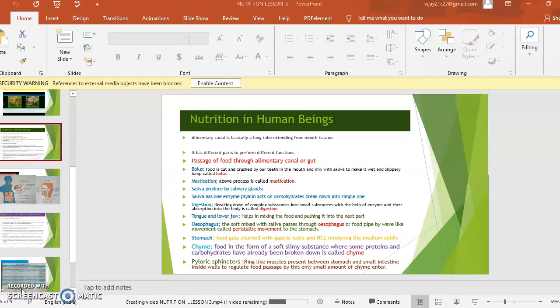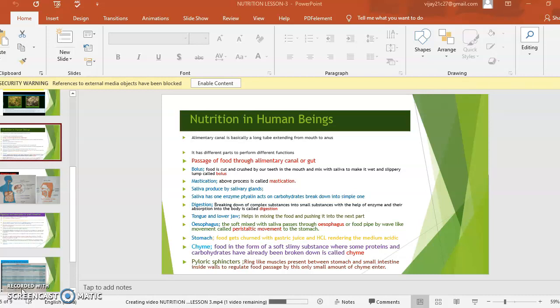Chyme. Food in the form of a soft, slimy substance where some proteins and carbohydrates have already been broken down is called chyme. Chyme is prepared in the stomach. Bolus is prepared in the buccal cavity. These are the differences: chyme is acidic in nature, bolus is basic in nature. Chyme enters the small intestine, bolus enters the esophagus.